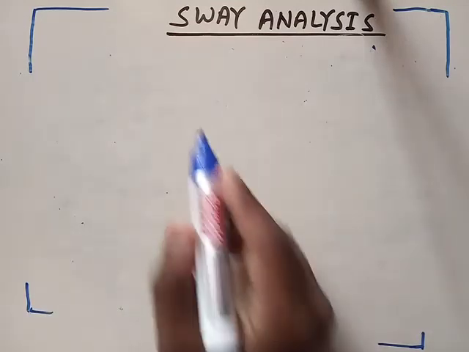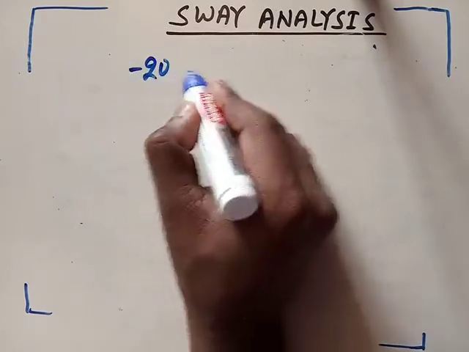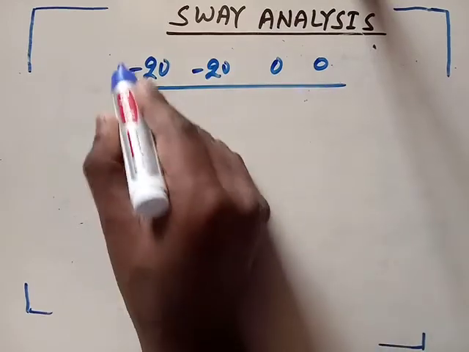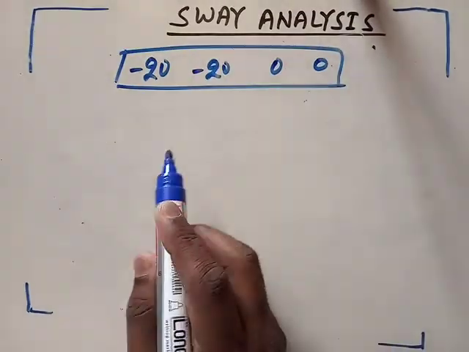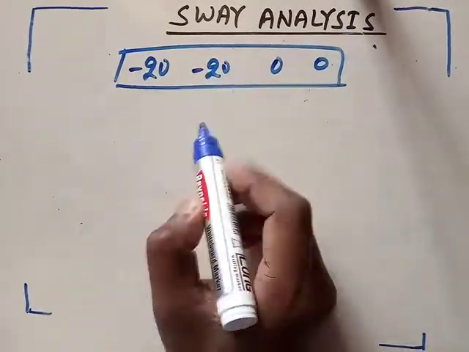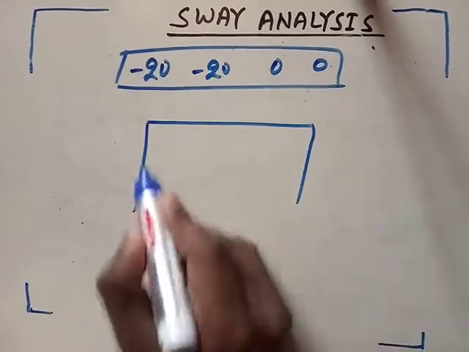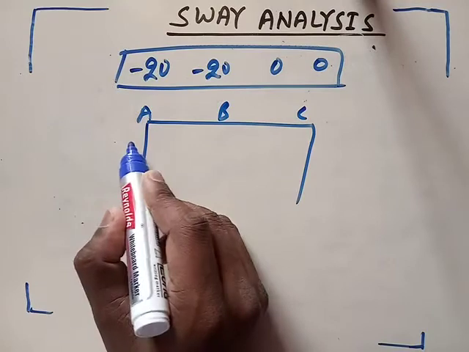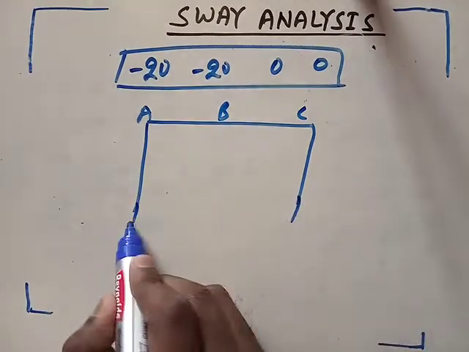So until now we have taken the values minus 20, minus 20, 0 and 0. This moment we have considered, and now we will distribute these moments. Suppose this is A, this is B, this is C, and now we will distribute these moments in the distribution table.